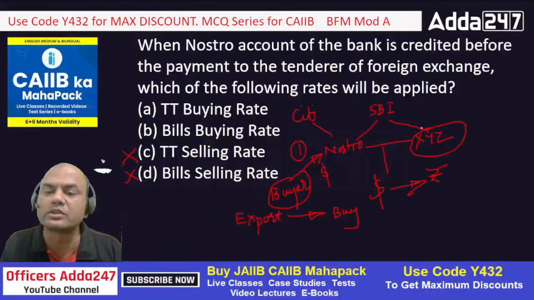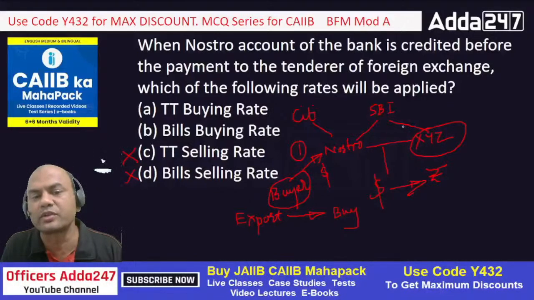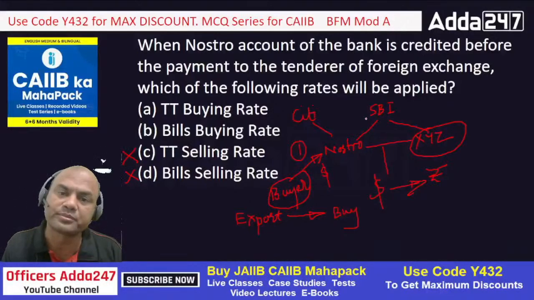Just convert this 1000 to rupees using that rate and give this XYZ amount. So is SBI taking any risk over here? Everyone answer in the comment section. Is SBI taking any risk in this? Funds are credited first. It is just converting. So is there any risk for SBI now?